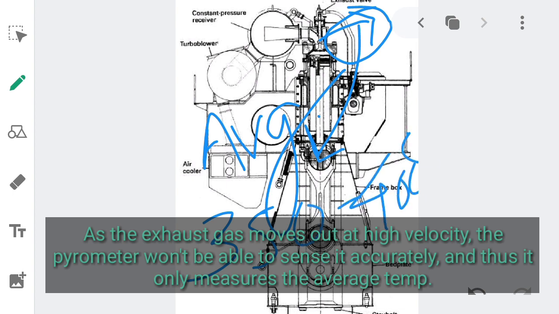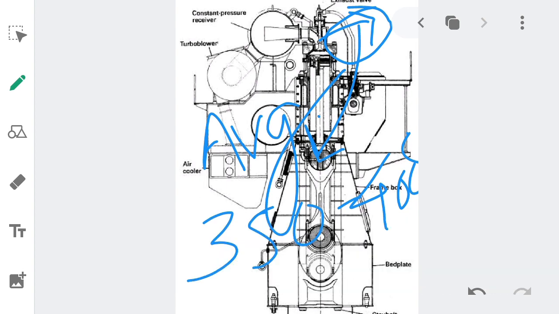This particular value will vary as per the ambient temperature. So keep in mind, the velocity of the exhaust gas plays a major role in reducing the temperature of the exhaust gas at the outlet of the exhaust valve. So the thermometer or pyrometer will only be measuring the average temperature of the exhaust gas, as the exhaust gas is moving out of the combustion chamber upon opening of the exhaust valve at a high velocity.